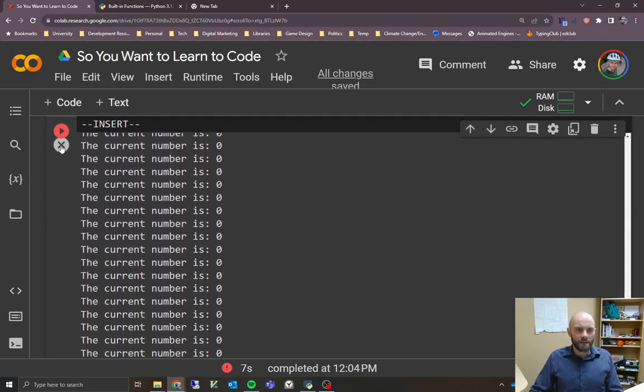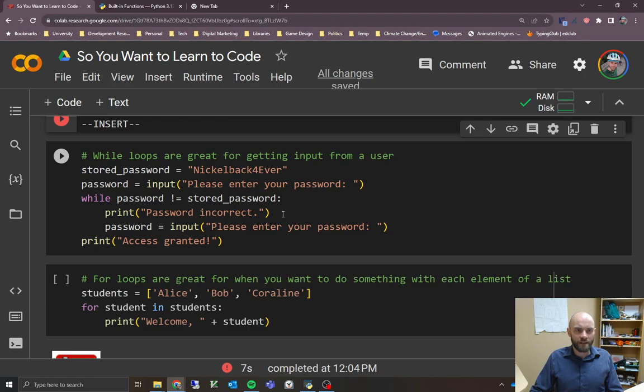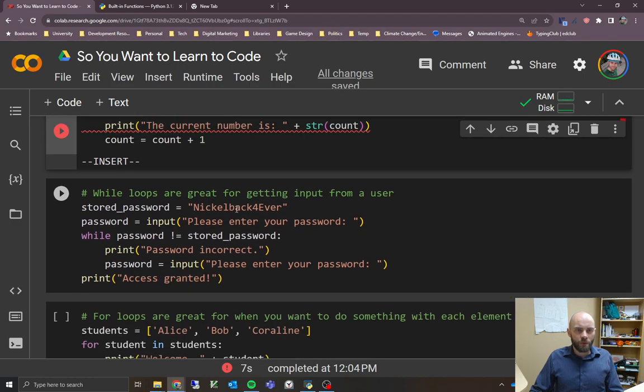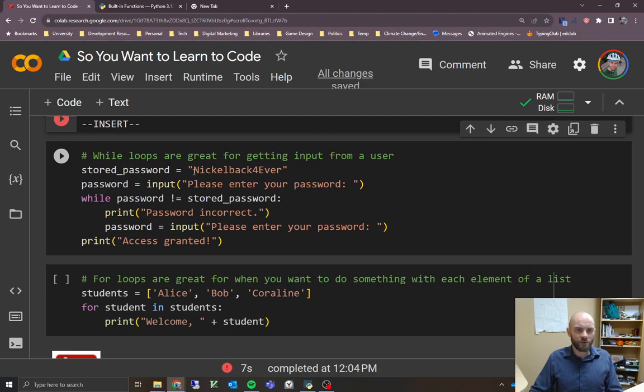I'm just going to clear this output here because it's making it hard to get down to the next example. So I mentioned before that while loops are good for getting, or I don't think I mentioned that, but you can use this to get input from a user constantly, right? Until the user enters the right password or something, you could keep prompting them until they eventually type the right password. So similar to our example above, we've got stored password here, and we're getting a password from the user. And we're going to check, does the password match? And now that we're using a while statement, it's going to keep checking.